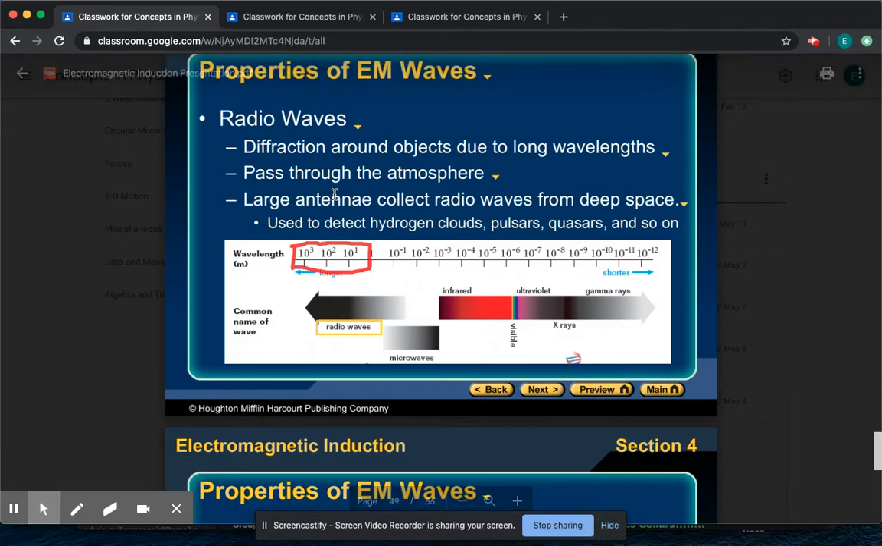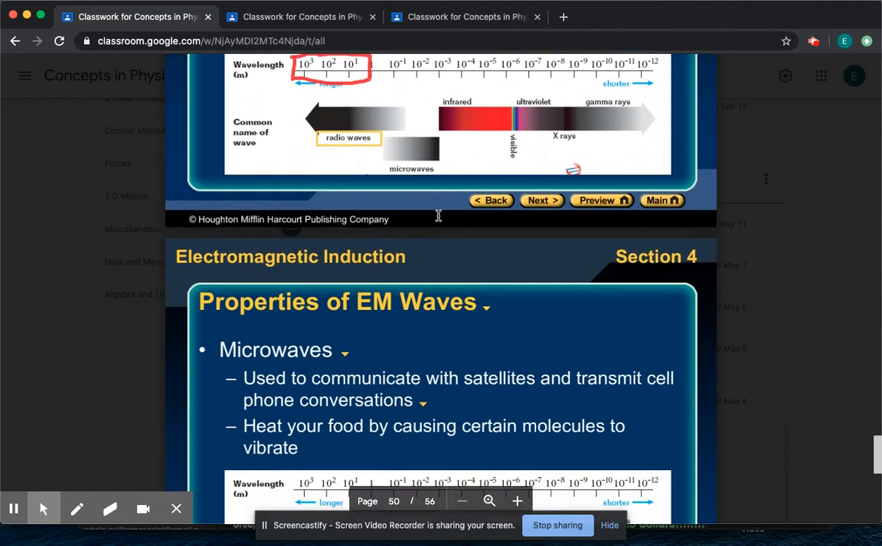They're often used in communication because they can travel really far without getting disrupted. And they're used to detect certain things in outer space because certain things absorb them. So if they send it out and they don't get it back, then they know something's there. They use it to communicate from really far away with satellites and things like that because it can travel really far without getting disrupted. Right? So that's radio waves.